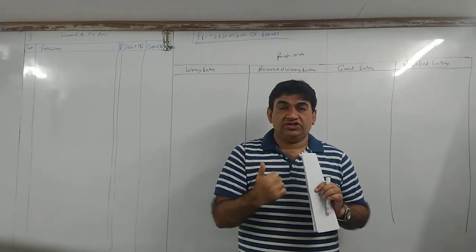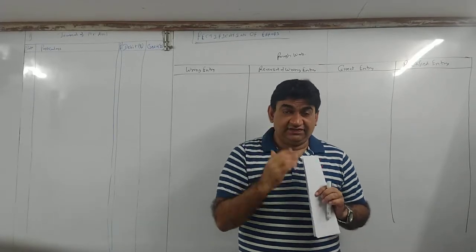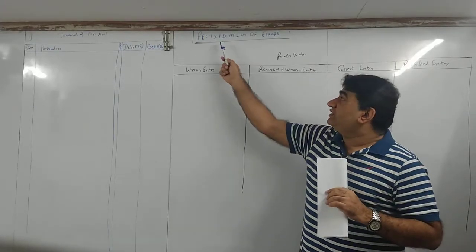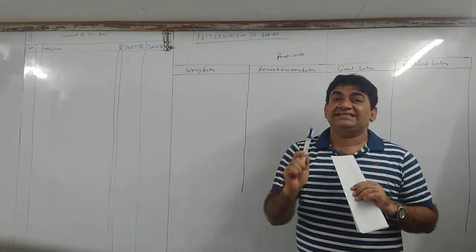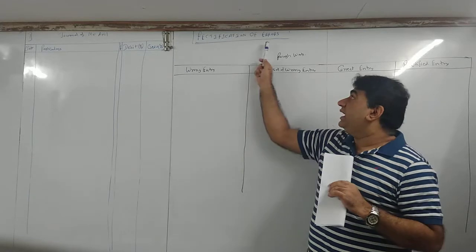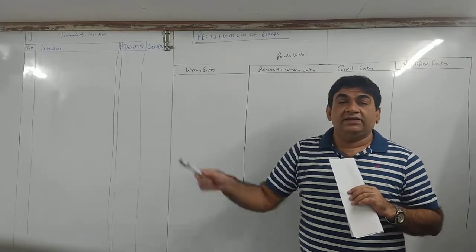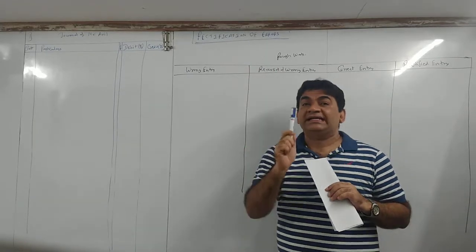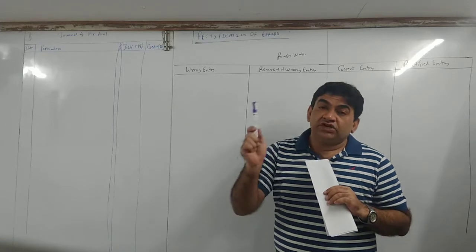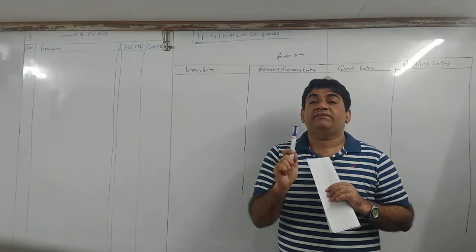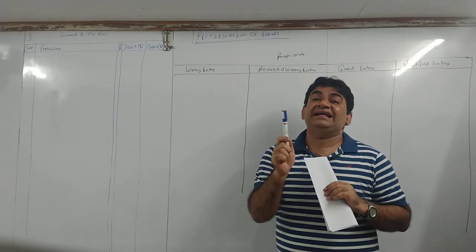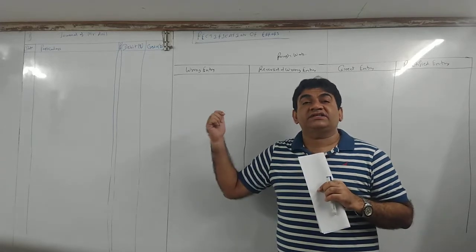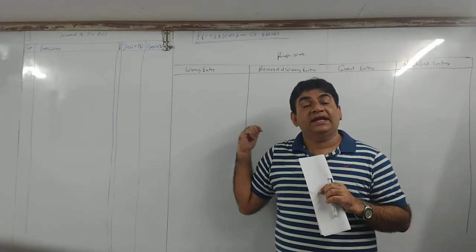So that is the concept of the chapter, rectification of errors. Name of the chapter, rectification of errors. Rectification means correcting, errors means mistake. So the meaning of the chapter means whatever mistakes have been made by passing the accounting entries, now we will rectify, correct the mistakes by passing additional accounting entries.